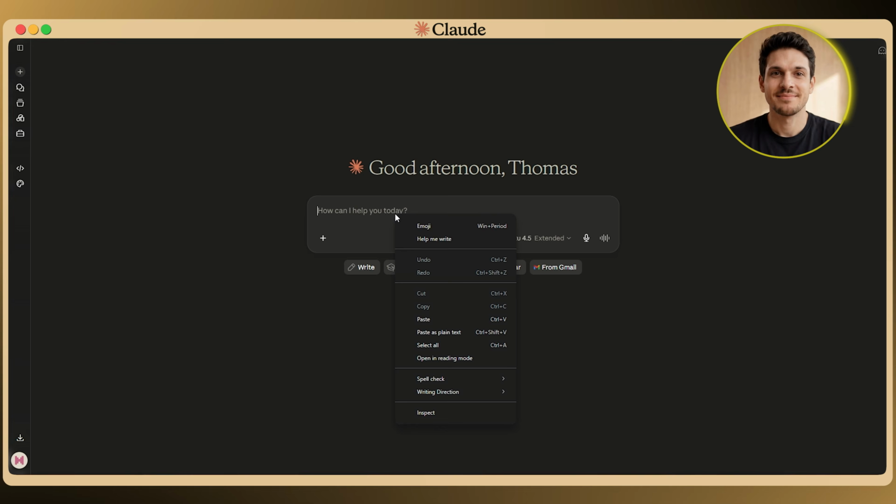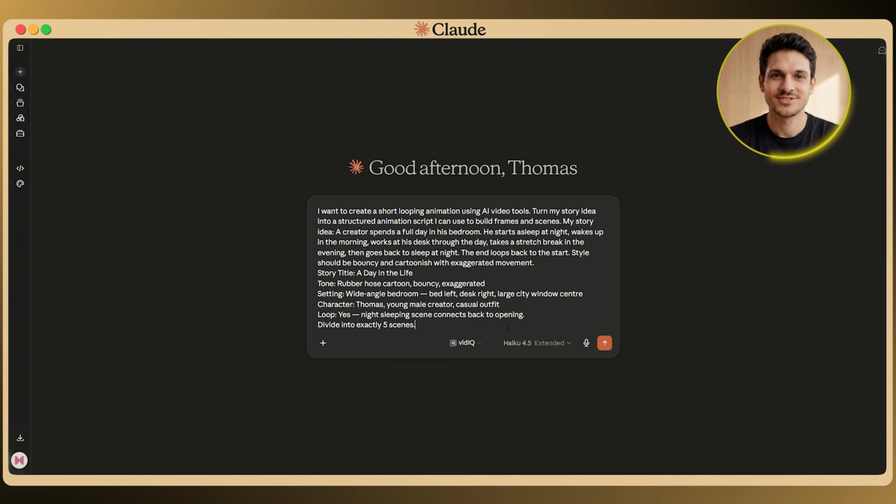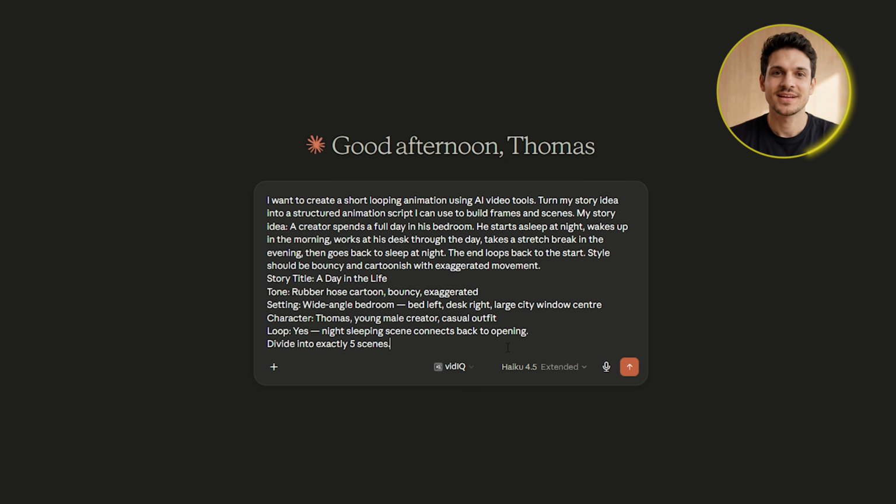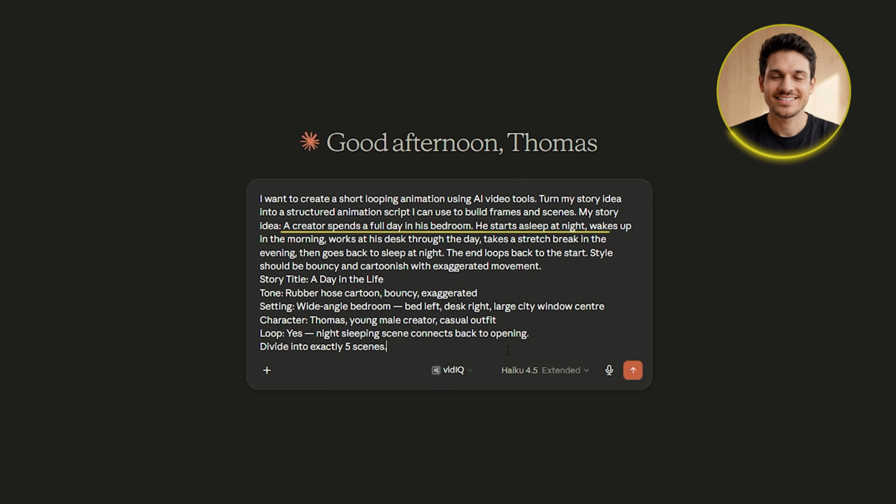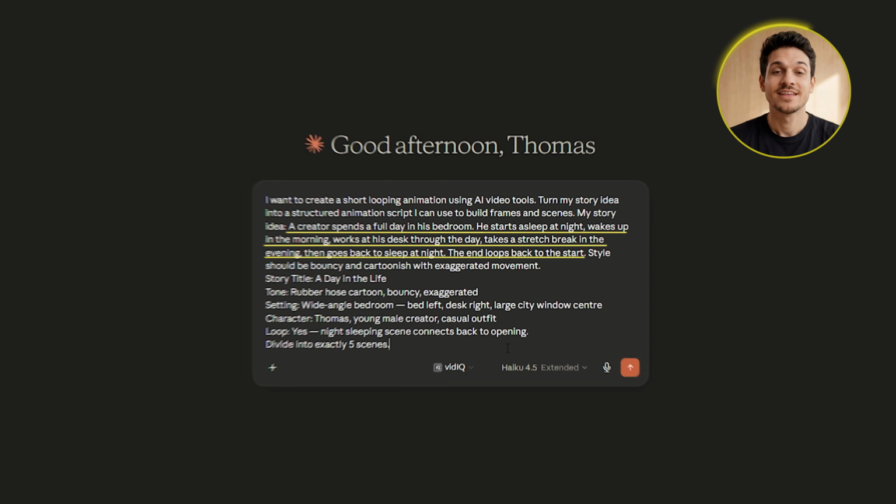The way I do that is I open any LLM, Gemini or Claude or ChatGPT, whatever you have, and I paste in one master prompt with a simple description of what I want. That master prompt is the important part because it forces the AI to hand me back a real structure instead of a vague summary. My description is just me spending a full day in my bedroom, asleep at night, then waking up, working on some random project, then winding down and going back to sleep, and the whole thing loops.